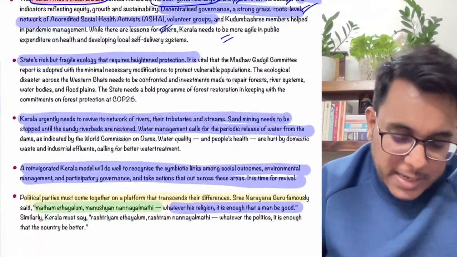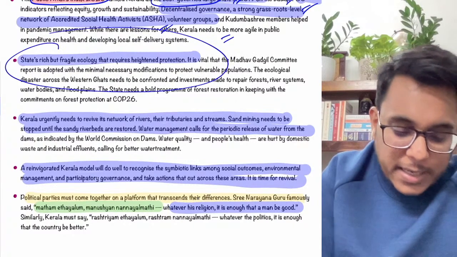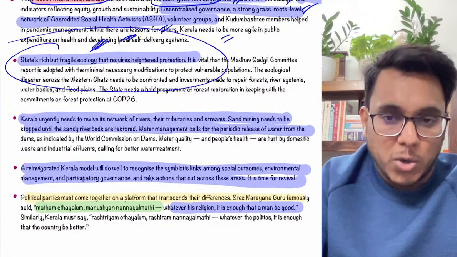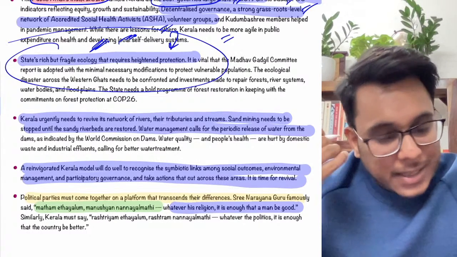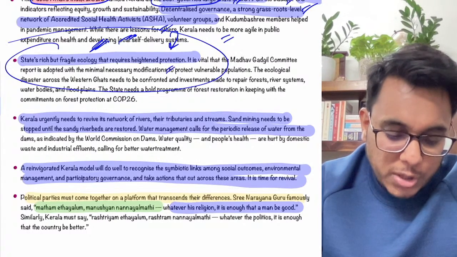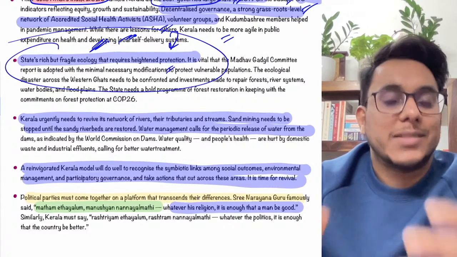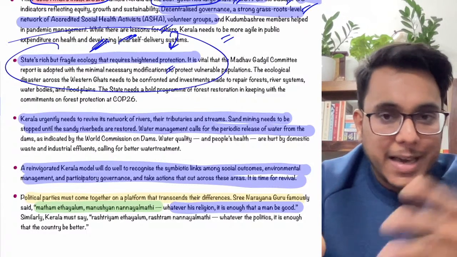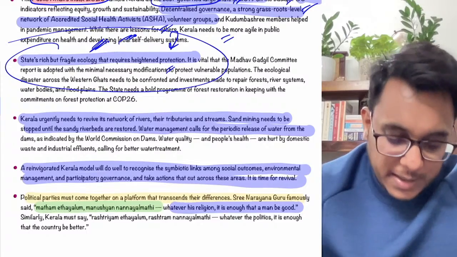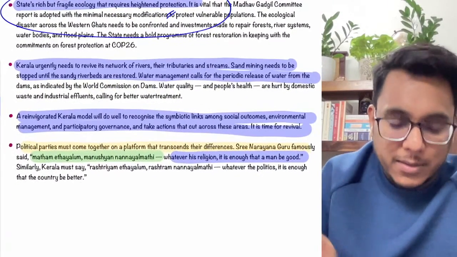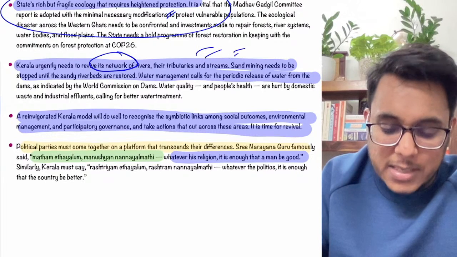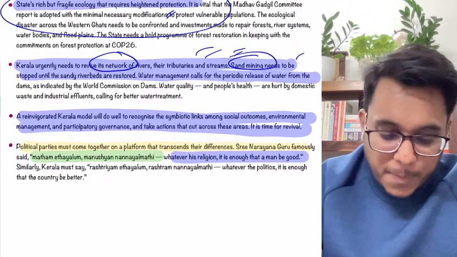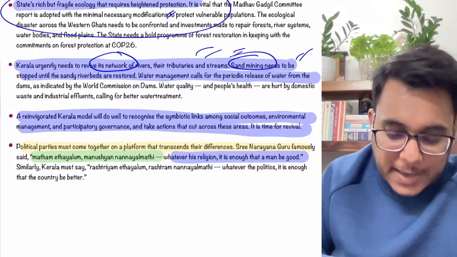Then guys, next thing, it has been provided that the state needs to focus on its fragile ecology. Just in the name of development, they should not destroy the ecology. That is something that needs to be there. So guys, this suggestion can also be for the entire India, that we need to balance ecology and development. Then after that, the article says that Kerala needs to revive its network of rivers, tributaries and streams, and sand mining needs to be curbed. This is something that has been provided.